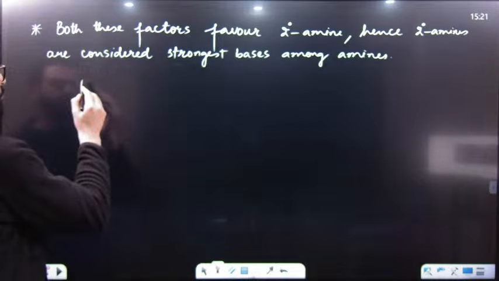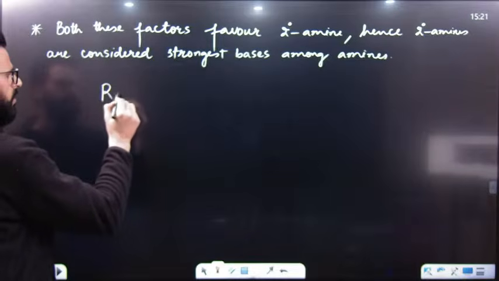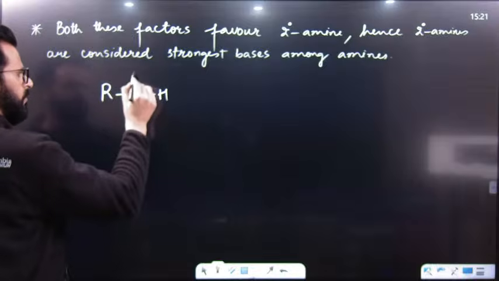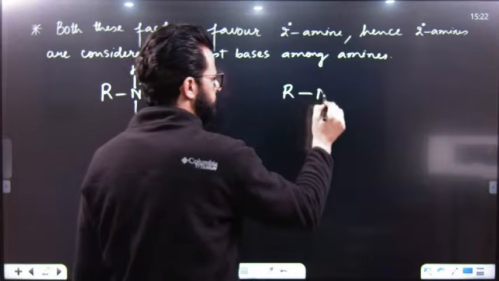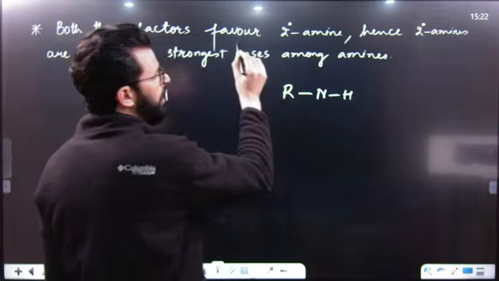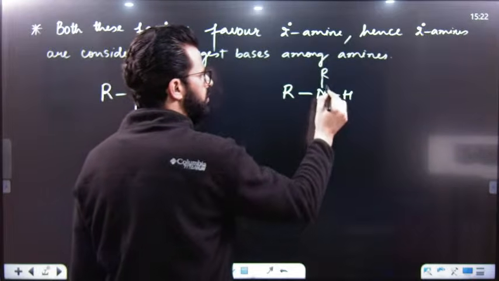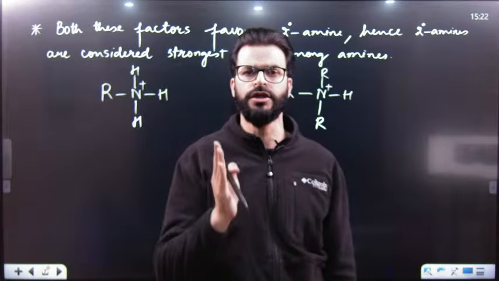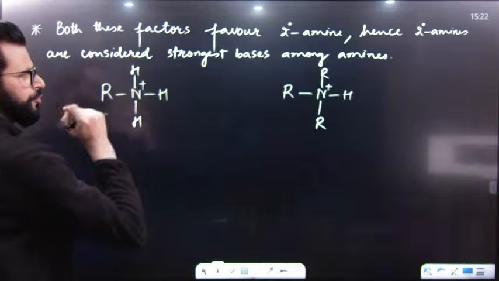So to clear that doubt, I will once again write down the conjugate acid of primary amine and the conjugate acid of tertiary amine. Because there is no doubt in 2 degree amine, I will not write its conjugate acid. There is doubt between 3 degree and 1 degree, so I will write down their conjugate acids once again.